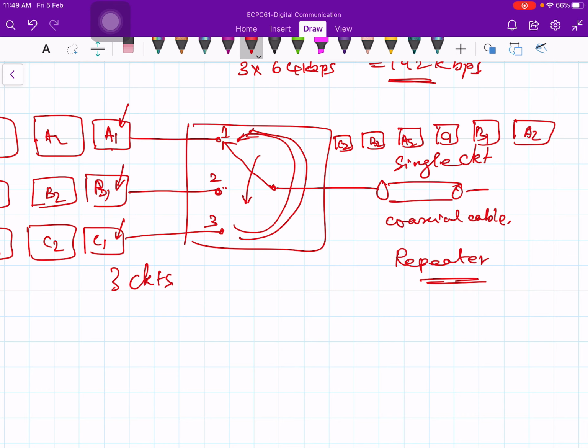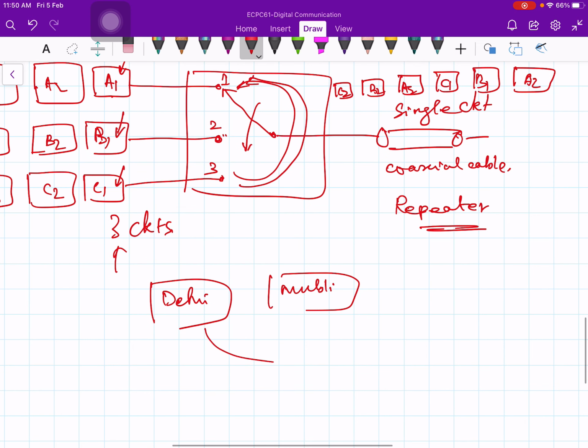It is a very important feature of communication systems when you are doing pulse code modulation, because in practice we don't deal with 1 or 2 or 3 voice circuits, right? For example, if you take the traffic between Delhi and Mumbai, there will not be 1 or 2 or 3 voice calls. There will be hundreds of thousands of voice calls between Delhi and Mumbai, or between Delhi and Kolkata, or Delhi and Bangalore.